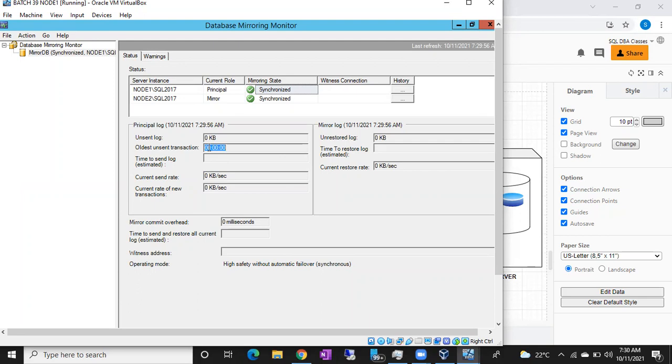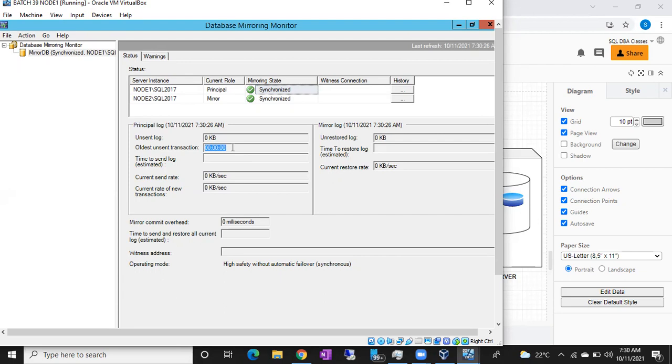You can see here since how many hours your mirror is behind your principal: 6 hours, 7 hours, 8 hours, 9 hours, 10 hours. If it is showing 6 hours, you have to wait 6 hours to synchronize completely. You cannot do anything, guys. If it is showing 6 hours, 7 hours, 8 hours, 10 hours, it's not a problem. It is taking time to synchronize.